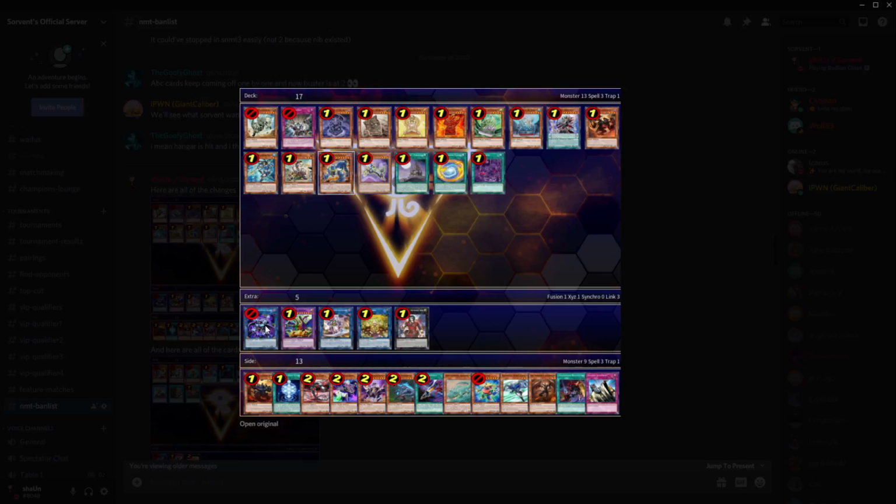Rusty going from 1 to 0. Obviously the TCG put this to 1, and I think that is too much, so we're putting it down to 0. ABC Buster Dragon went from 2 to 1. Obviously in the TCG it's at 2. We're putting it at 1 because in the first non-meta tournament this absolutely dominated, and we're just going to slowly give back the pieces to ABC, so we're not quite ready for this to be at 2, I don't think, but it probably will come back eventually. Galatea went from 0 to 1.